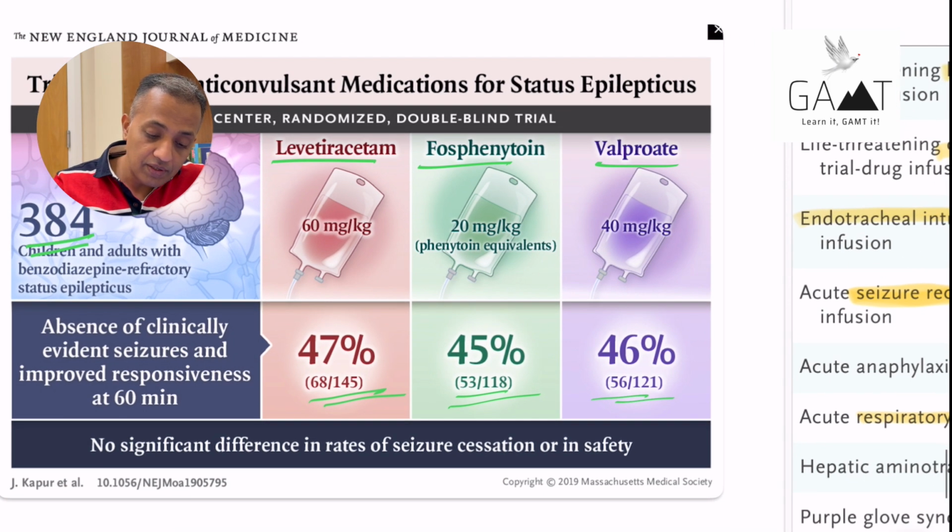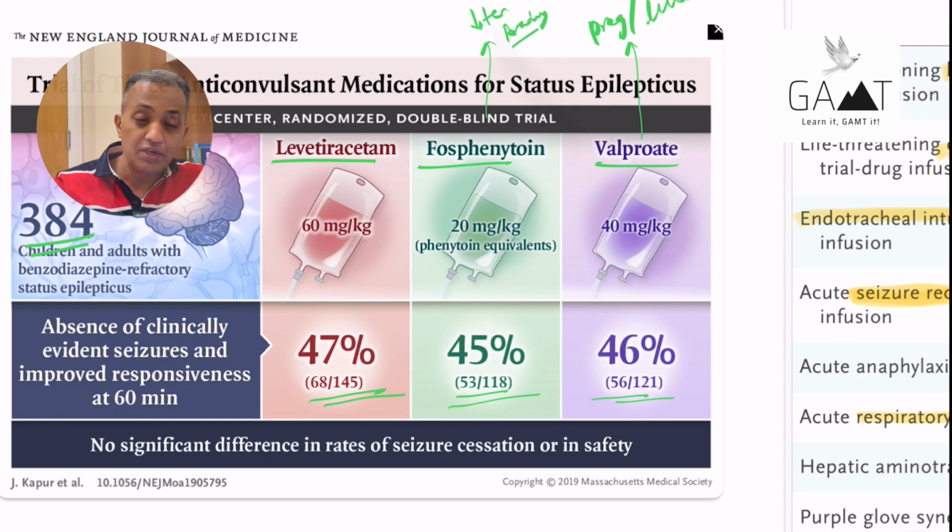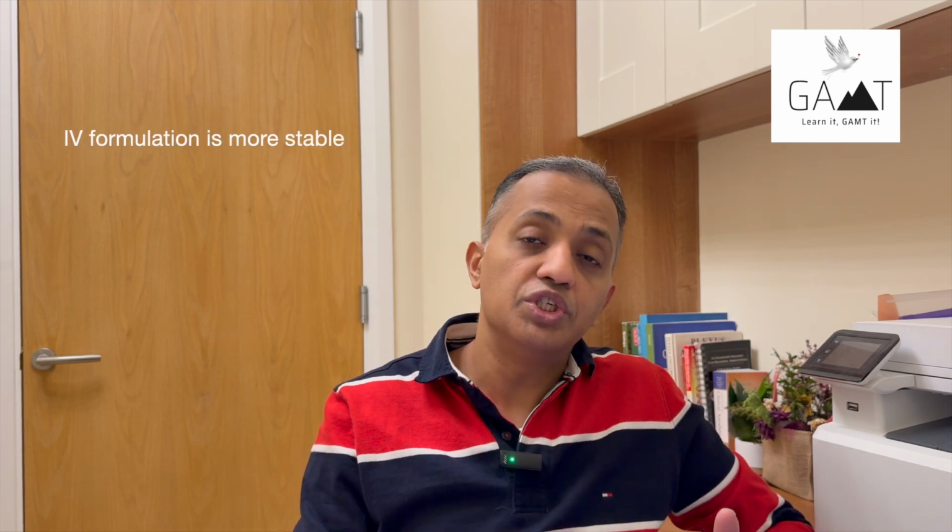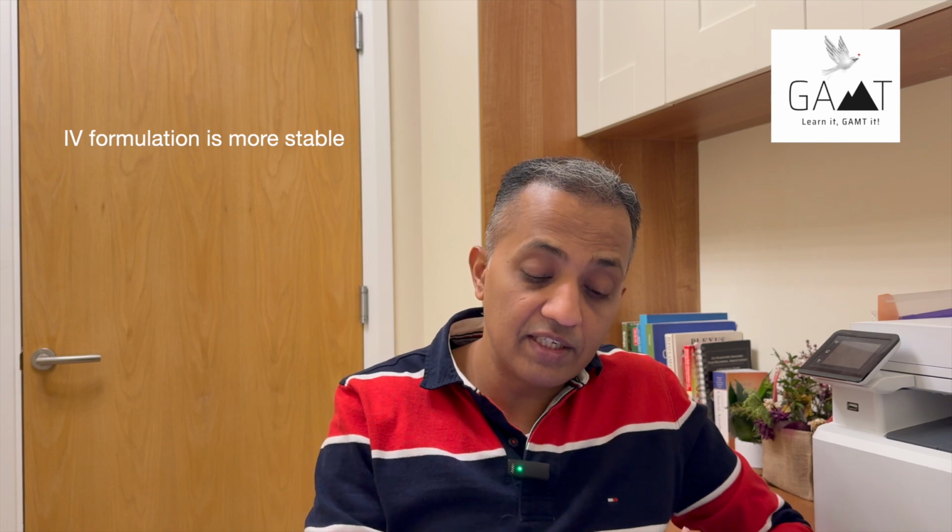With sodium valproate, you have to be careful in pregnant patients and patients with liver disease. In terms of fosphenytoin, there is a chance of hypertension or cardiac arrhythmias, including bradycardias. So fosphenytoin is a prodrug of phenytoin. It has to be converted to phenytoin before it starts to work. The reason why fosphenytoin is preferred to phenytoin is that the IV formulation is much more stable. It doesn't precipitate with other antiepileptics.